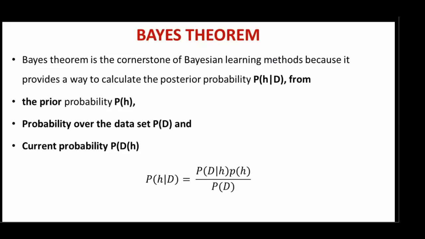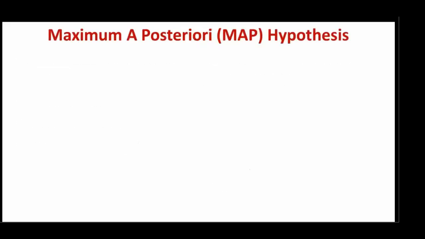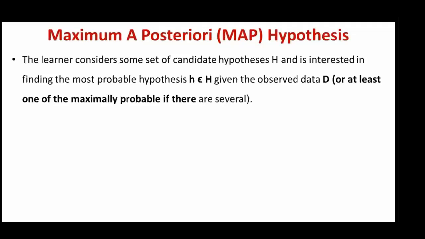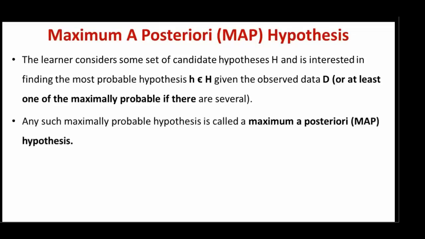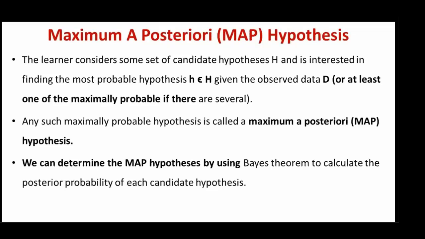Now what is the maximum a posteriori hypothesis? The learner considers some set of candidate hypotheses H and is interested in finding the most probable hypothesis h belonging to H given the observed data D, or at least one of the maximally probable if there are several probable hypotheses. Any such maximally probable hypothesis is called a maximum a posteriori hypothesis, that is, MAP hypothesis. We can determine the MAP hypothesis by using Bayes theorem to calculate the posterior probability of each candidate hypothesis.